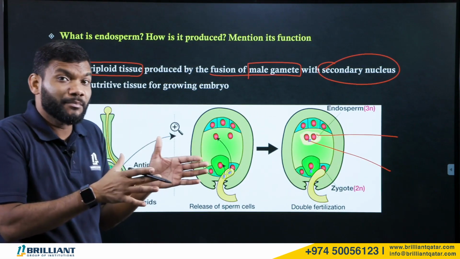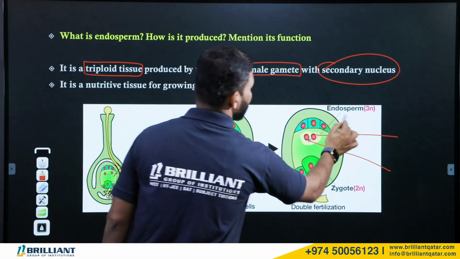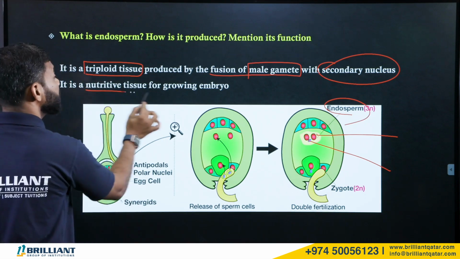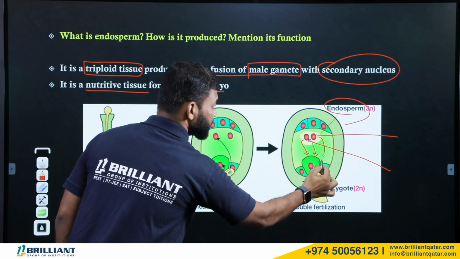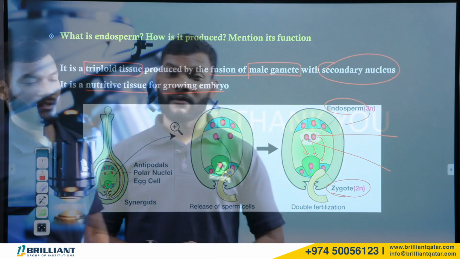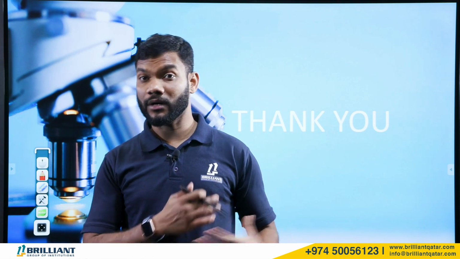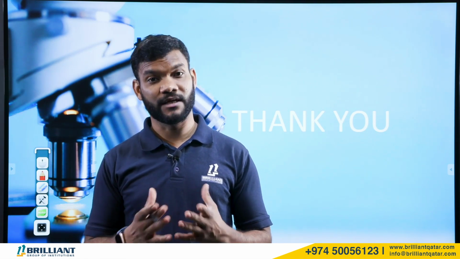When the male gamete and secondary nucleus fuse, they form endosperm, a nutritive tissue for the growing embryo. This is actually the food material for the growing embryo. Okay students, I hope you got all the questions we have discussed. We'll meet in the next class with a new topic.